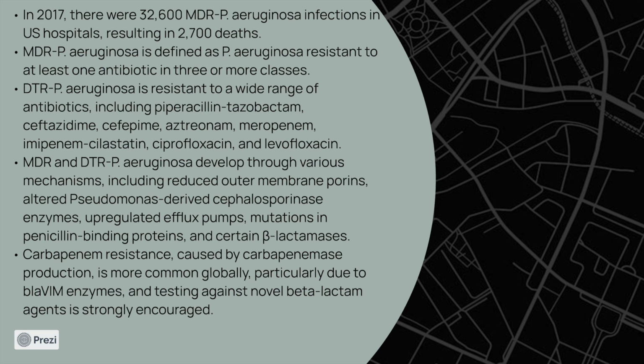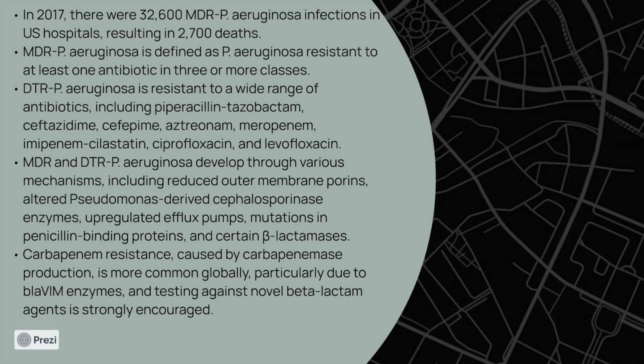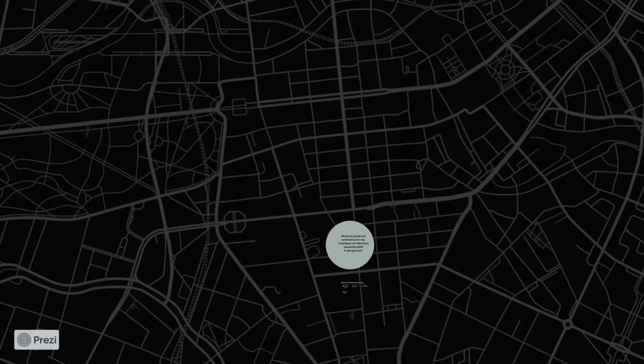MDR and DTR Pseudomonas developed through various mechanisms, that is, reduced outer membrane porins, altered Pseudomonas-derived cephalosporinase enzymes, upregulated efflux pumps, mutation in the penicillin binding proteins, and certain beta lactamases. Carbapenem resistance is caused by carbapenemase production, which is primarily due to VIM enzyme, and testing against novel beta lactam agents is strongly encouraged. So let's look at the questions.